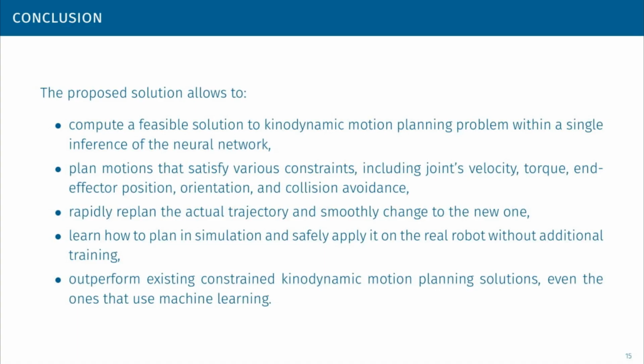The proposed solution allows us to compute a feasible solution to the kinodynamic motion planning problem within a single inference of the neural network, plan motions that satisfy various constraints including joint velocity, torque, and end effector position, orientation, and collision avoidance, rapidly replan the actual trajectory and smoothly change to the new one, learn how to plan in simulation and safely apply it on the real robot without additional training, and outperform existing constrained kinodynamic motion planning solutions, even the ones that use machine learning.